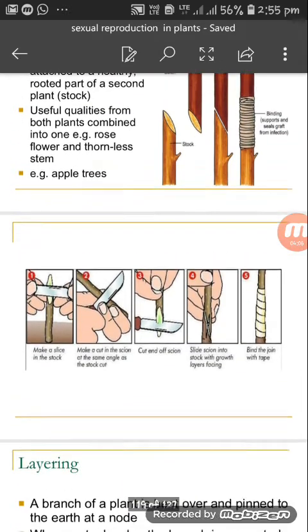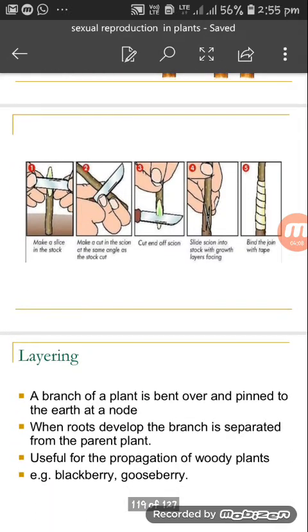See the steps that have been shown. Make a slice in the stock. Make a cut in the scion at the same angle as the stock cut. Slide the cut end of the scion into the stock with the growth layers facing, and bind the joint with tape. Or you can use a cloth.